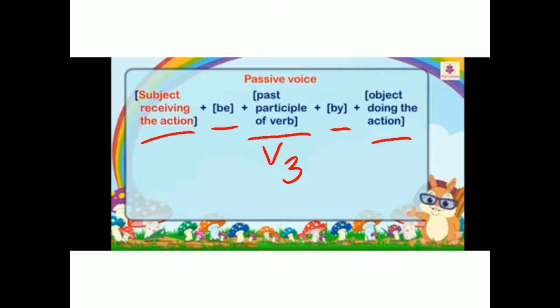Here in this passive voice, the subject is receiving the action but the object is doing the action. So the subject is passive here but the object is active. So this is called a passive voice because the subject is passive here.